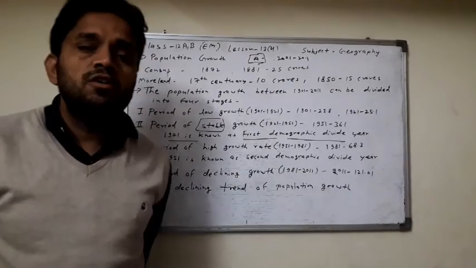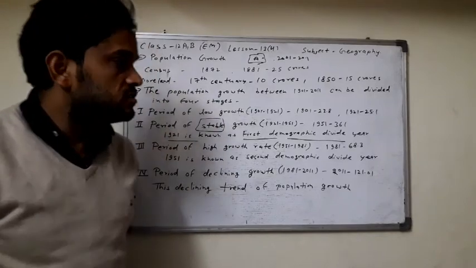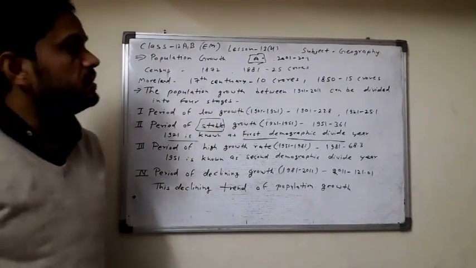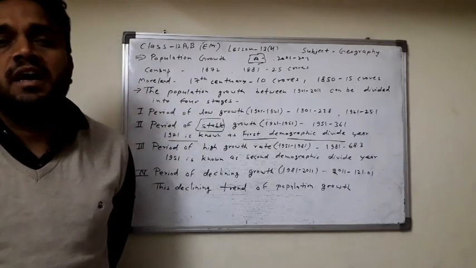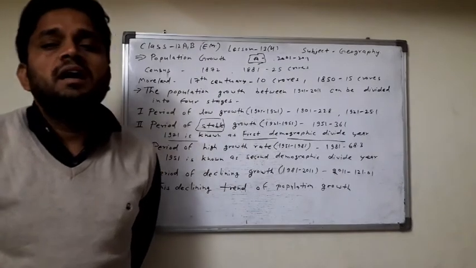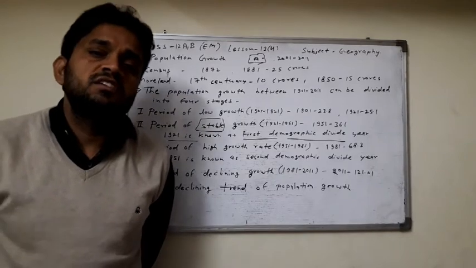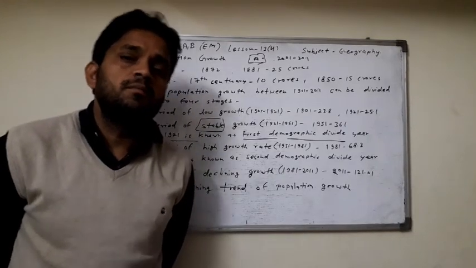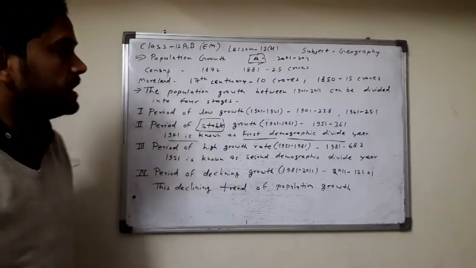After 1921 the population started to increase. After 1921 medical facilities increased in India, and control over famines and epidemics started. Medical facilities and education facilities increased, and the food necessity of the public was met. So the population increased in this time period.